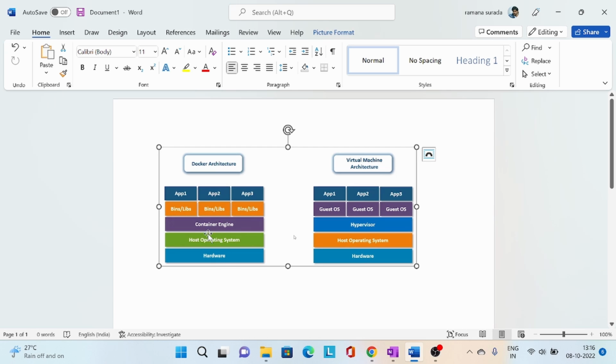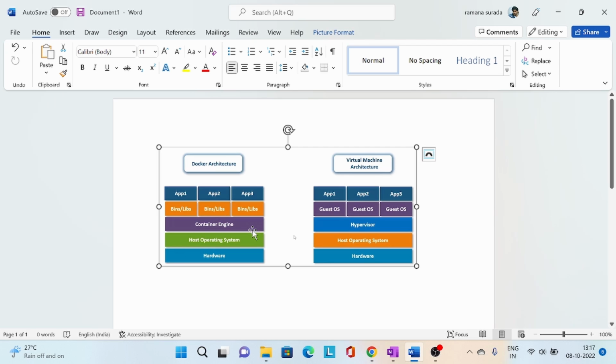First of all, let me explain what is containerization. In containerization, generally we will use hardware. On top of this hardware, we will use a host operating system. On top of this host operating system, we will have a Docker engine. This container engine means a Docker engine. By using this Docker engine, we can deploy containers.